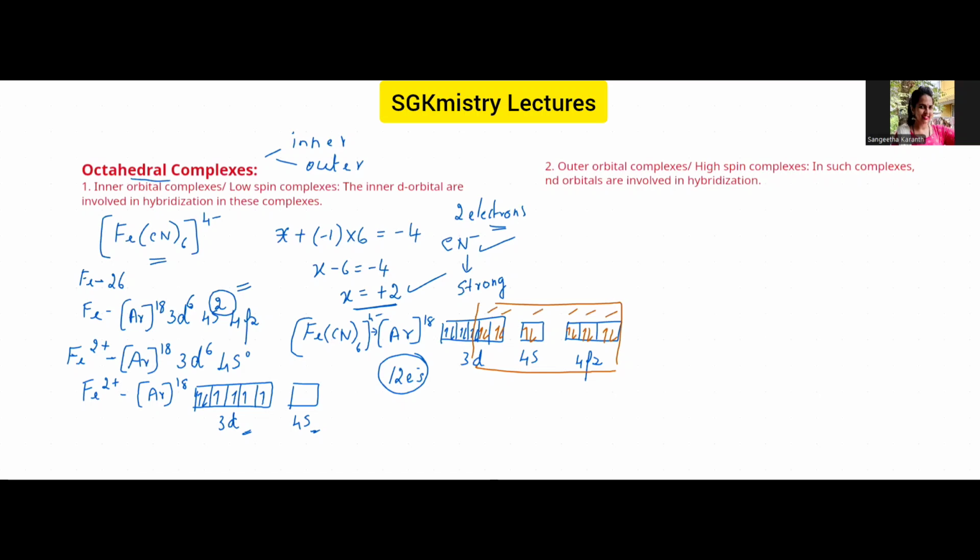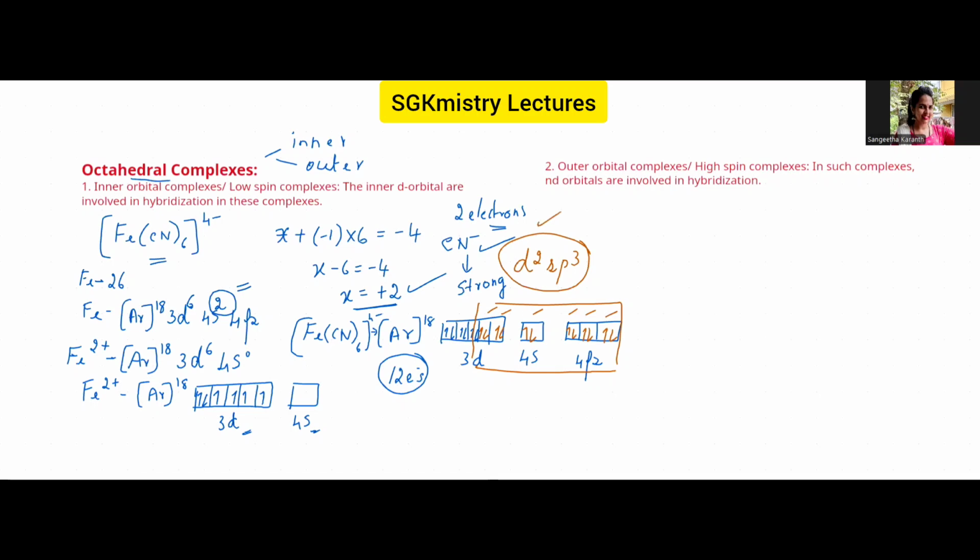So of course, the hybridization has taken place in the metal, so that the hybrid orbitals overlap with the orbitals of the ligands to form this complex. That is d2sp3 hybridization taking place here.